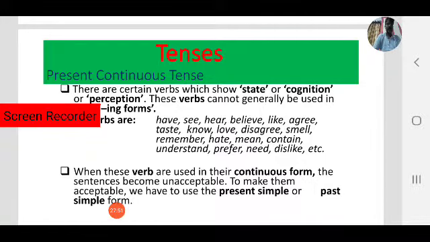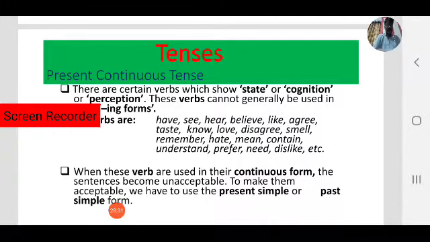Like some other words, believe, never use believing. Like, so never say I am liking you, that is unacceptable. You simply say I like you, that is right, but never say I am liking you. Next, agree, that is also one verb. I agree with you, no problem. I am agreeing with you, that is wrong, that is unacceptable.